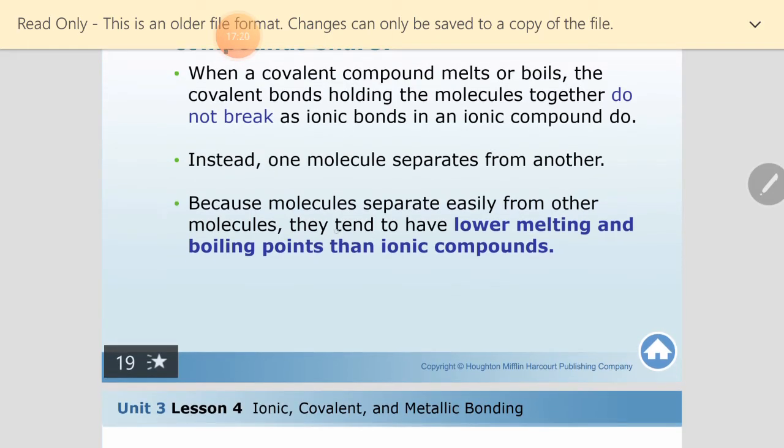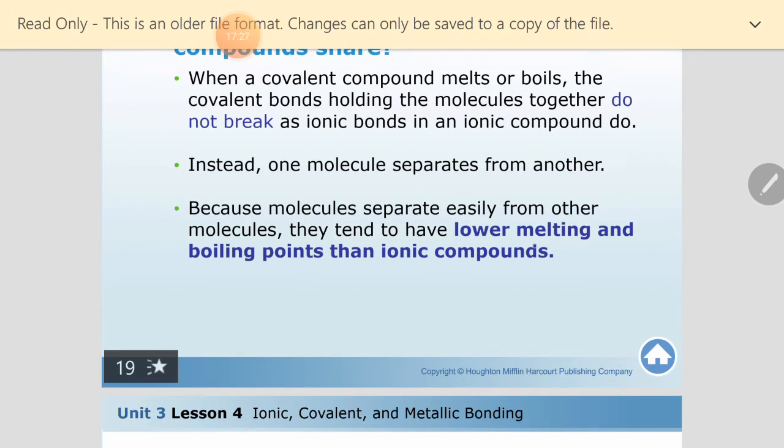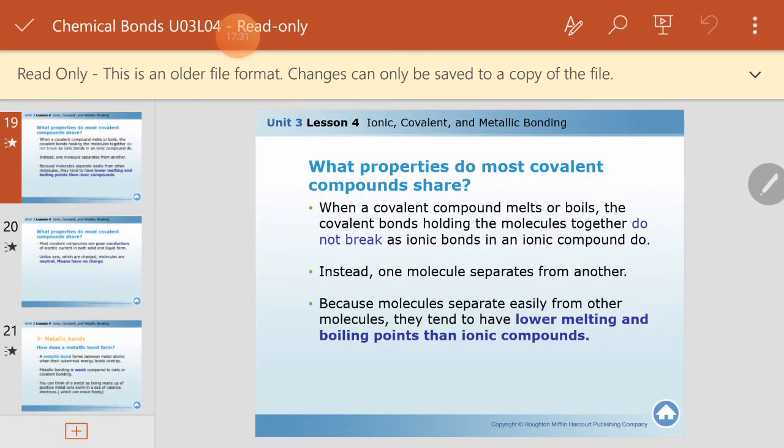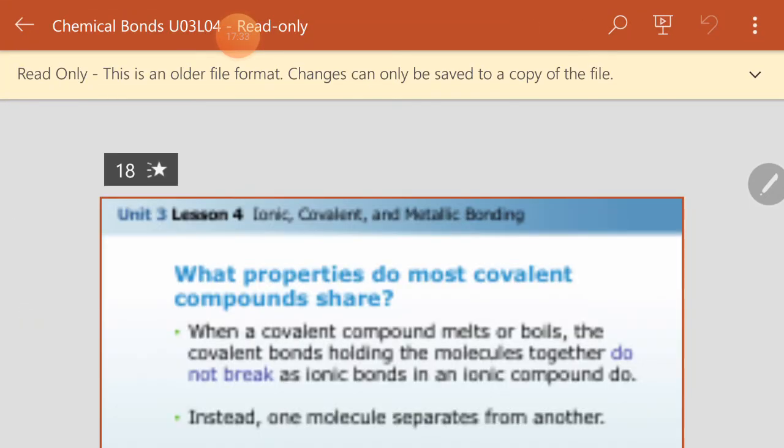And that's why they tend to have lower melting and boiling points than ionic compounds. So it's enough for you to memorize that they have lower melting and boiling points.